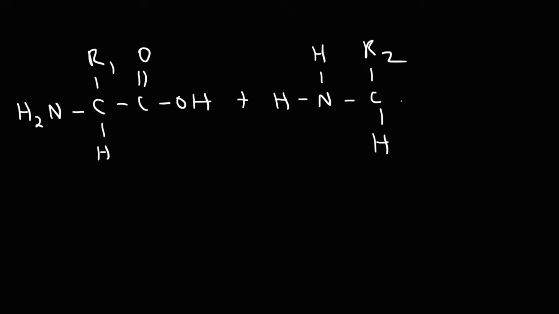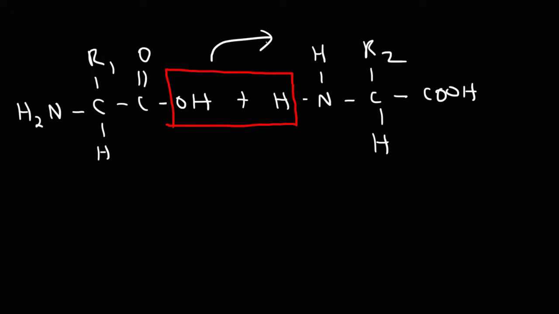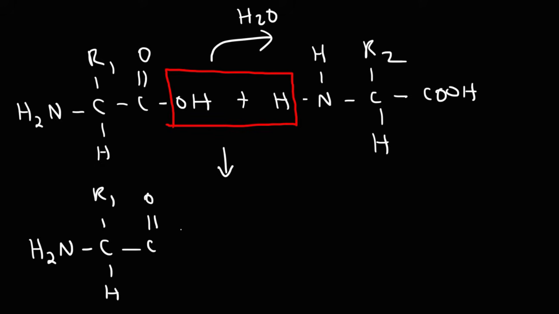That's the side chain for the second amino acid. Now, when two amino acids react, a dehydration synthesis reaction will occur. Water will be removed as a byproduct. And the result is going to be the formation of a peptide bond, which I'm going to show you shortly.